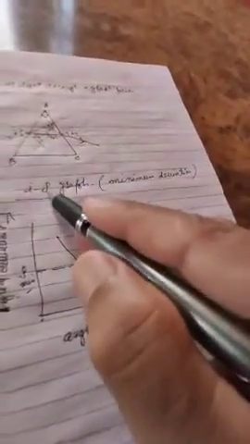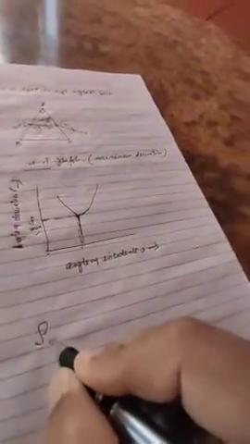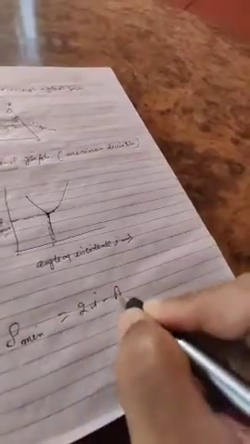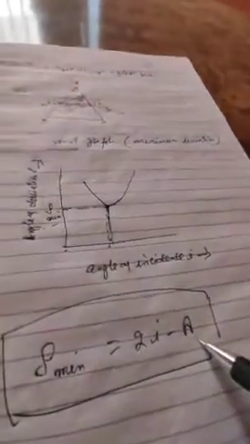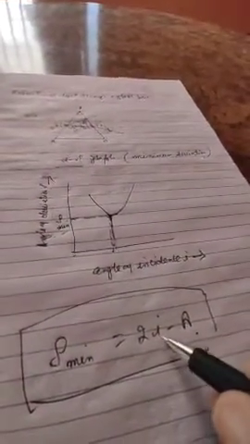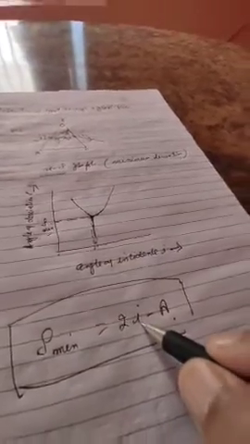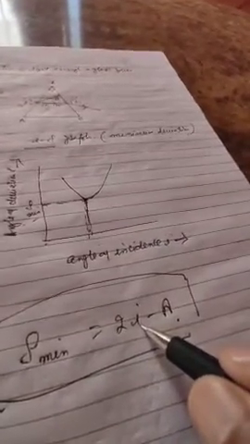So this is the angle I and delta graph for the minimum deviation. This is equal to A, where A is the angle of prism, and 2I is when the angle of incidence and the angle of emergence are equal.